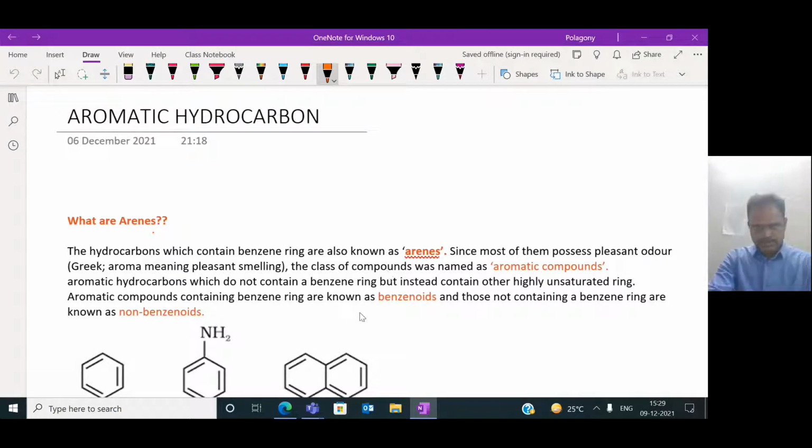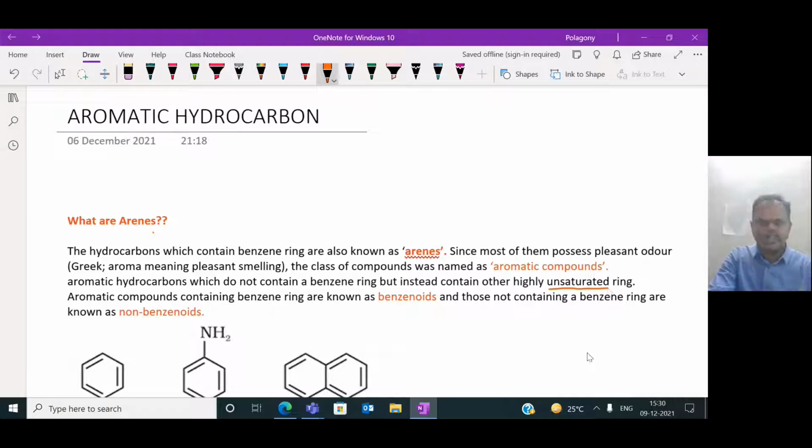This class of compounds is said to be aromatic compounds. Those aromatic compounds containing the benzene ring are called benzenoid compounds, and aromatic compounds not having the benzene ring are said to be non-benzenoid compounds. The major characteristic property of aromatic compounds is possession of an unsaturated ring.